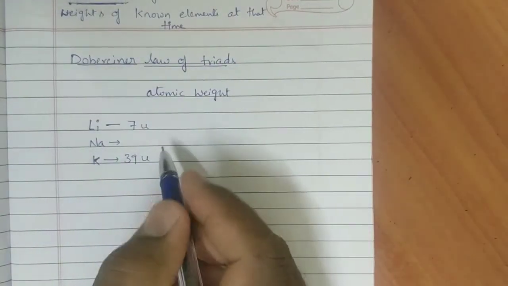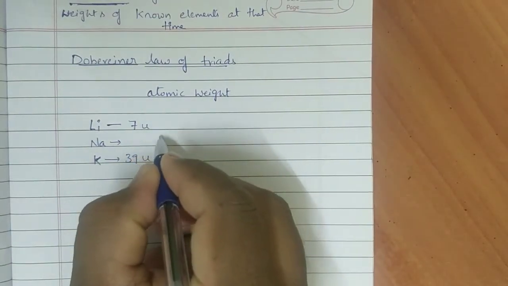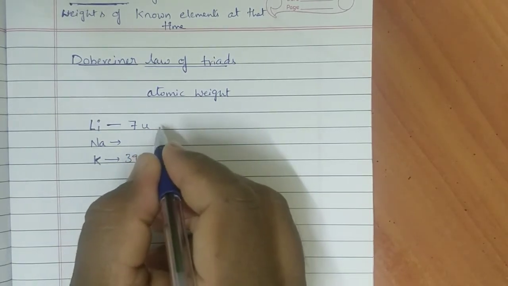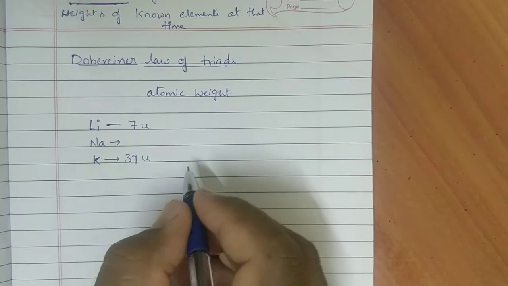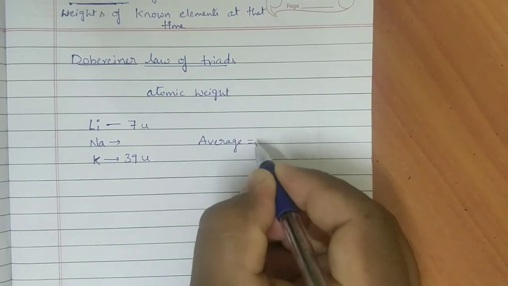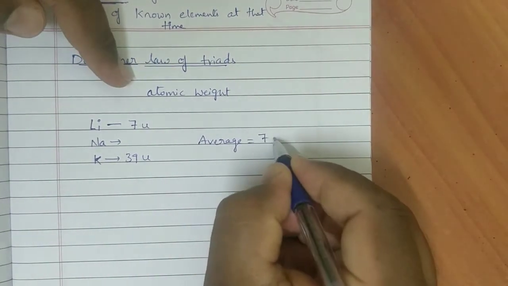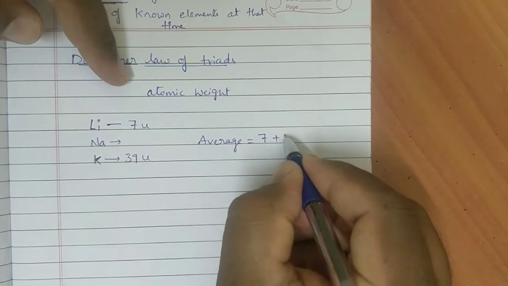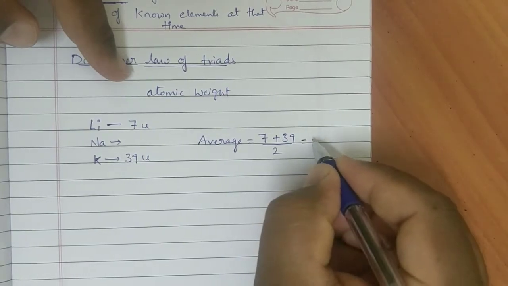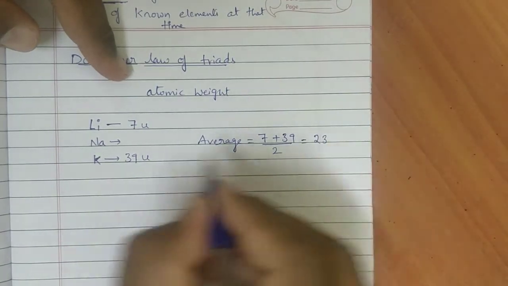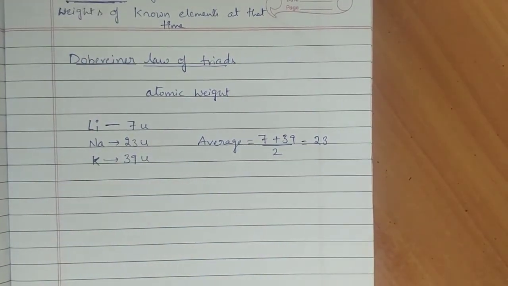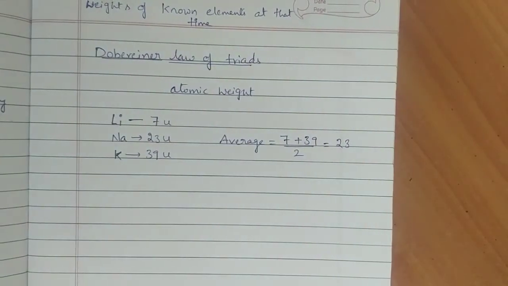And one more property he observed: the average, or arithmetic mean, of the atomic weights of the first and third elements is equal to the atomic weight of the middle element. The first element's atomic weight is 7 plus the third element's atomic weight 39, divided by 2, is equal to 46 by 2, which is 23. That is the atomic weight of the middle element, sodium.